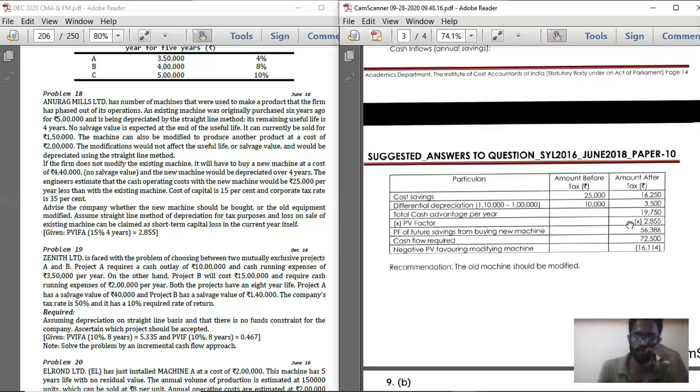Whereas 25,000 into 65% plus 10,000 into 65%. Hey, how come, man?